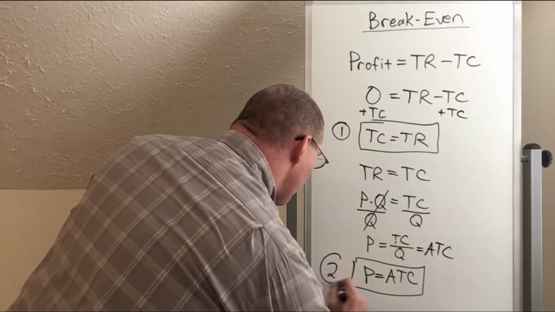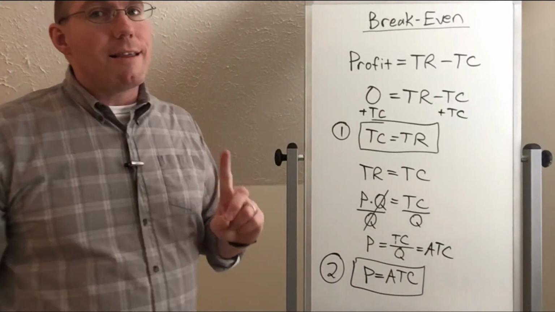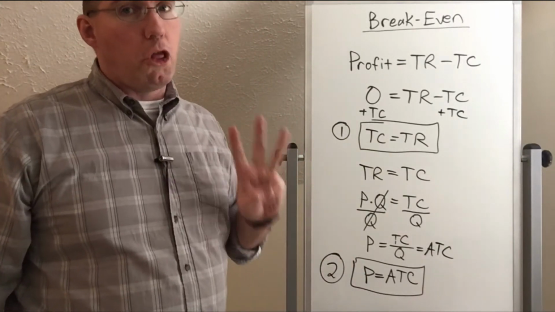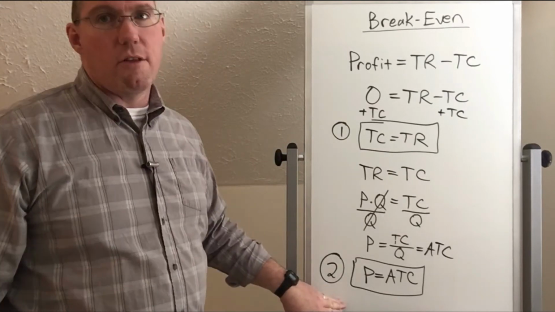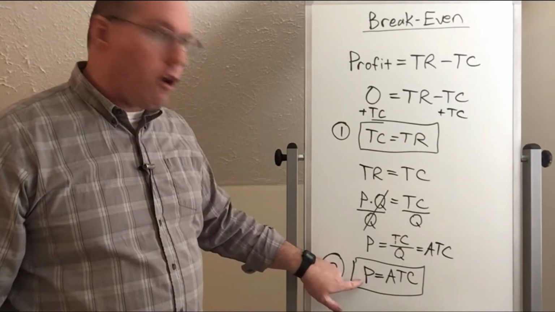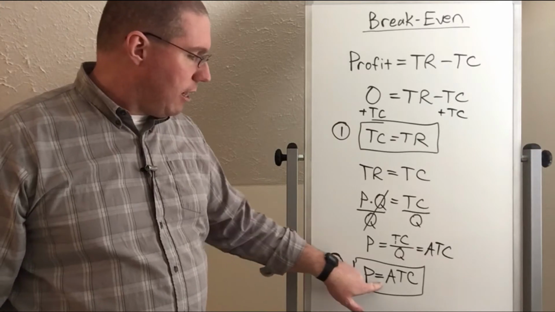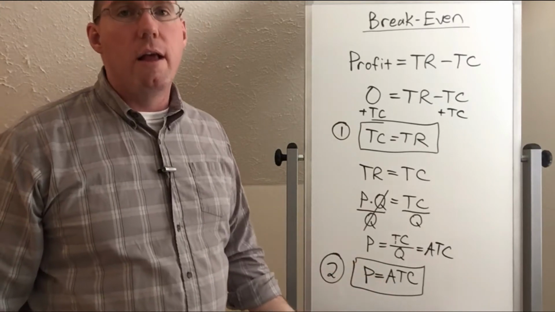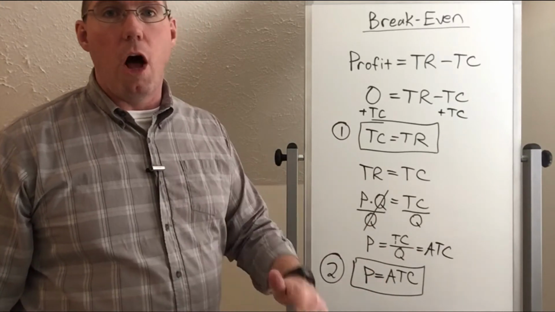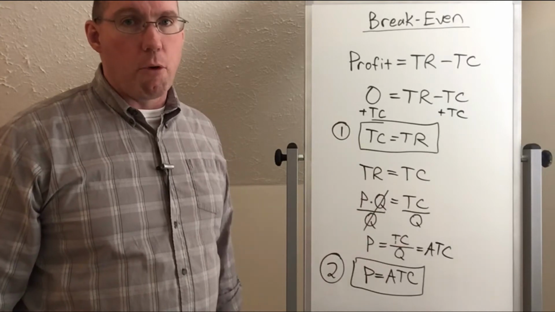That's the second way that we're going to understand break even. We're not going to see that again until unit 3, but I want you to tuck this in the back of your mind, that if a firm's price is exactly equal to their average total cost, then they will earn both 0 loss and 0 profit.